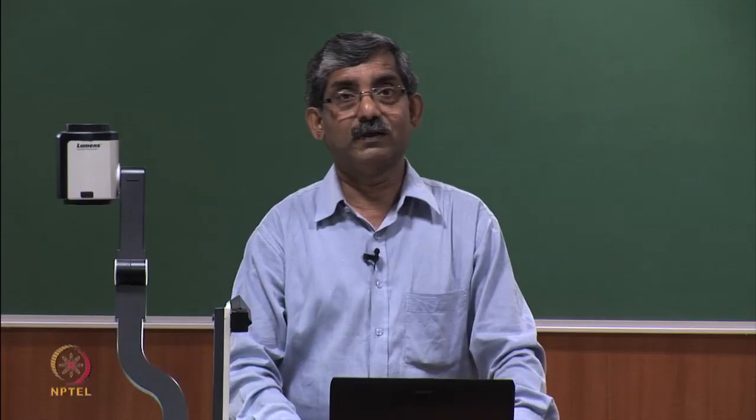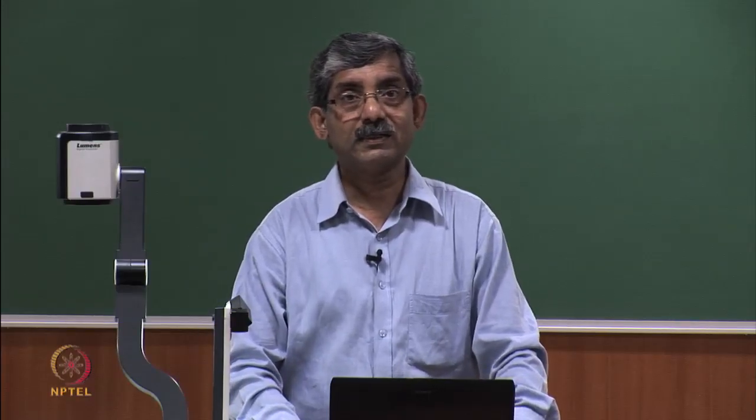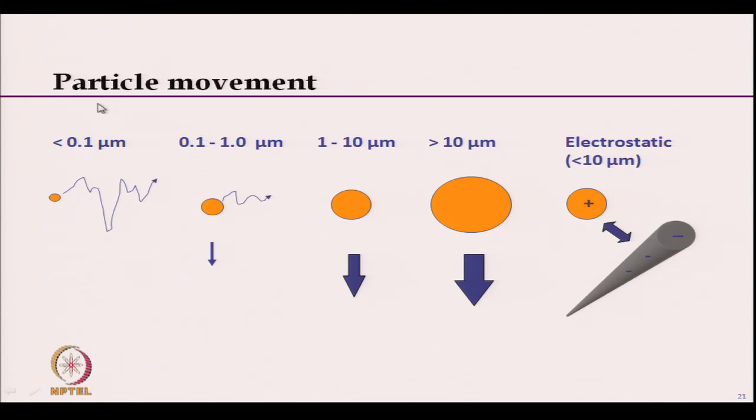Now, if we see, this is a particle which is less than 0.1 micron. So, this particle will have Brownian motion. This is another particle, 0.1 to 1 micron, then 1 to 10 micron. So, these are the different particle sizes, and depending on the particle size, different mechanisms are followed.